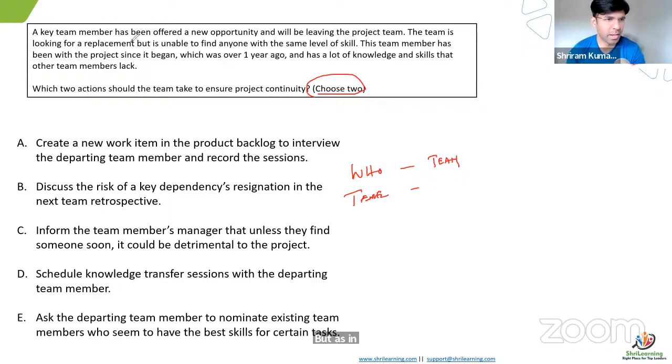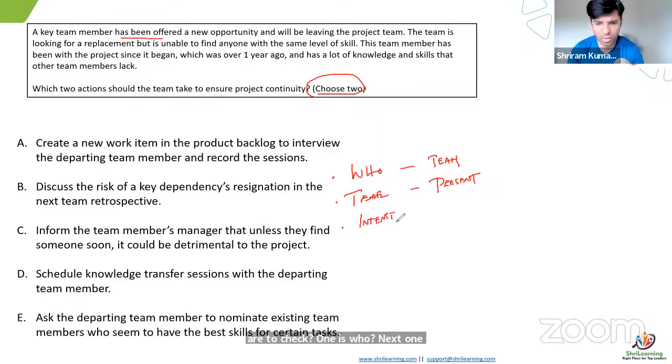A key team member has been offered a new opportunity and will be leaving. Will be leaving, so it's present. Currently it's happening. Can I say like that? Yes, sir. Okay, then what else do we have to check? One is who. Next one is tense. What is intensity?